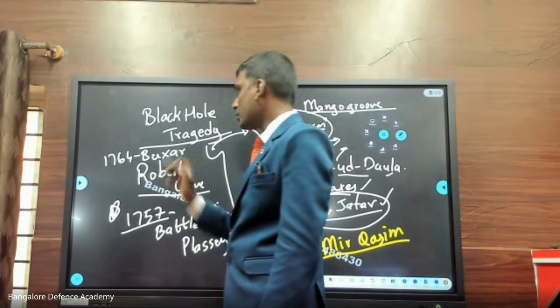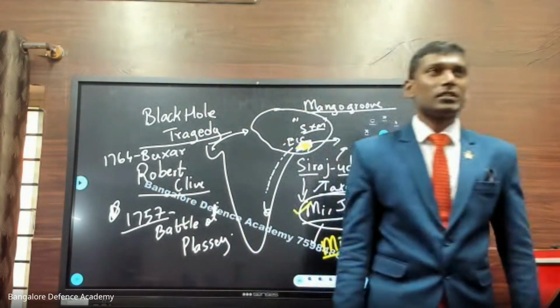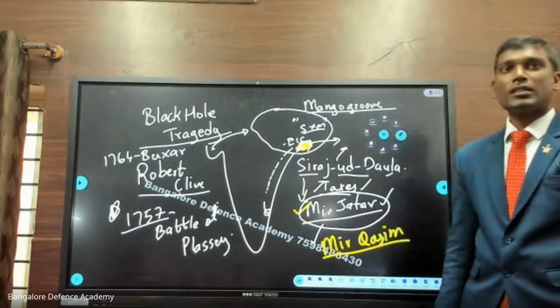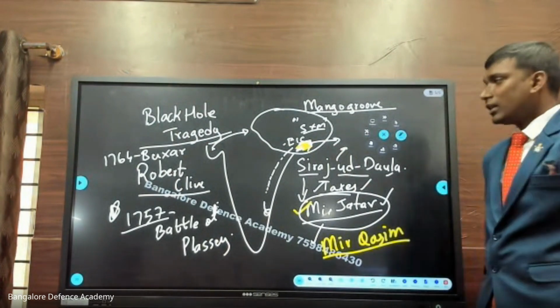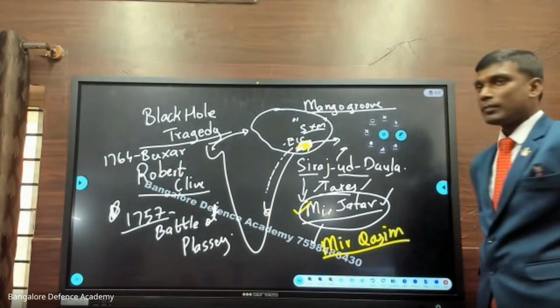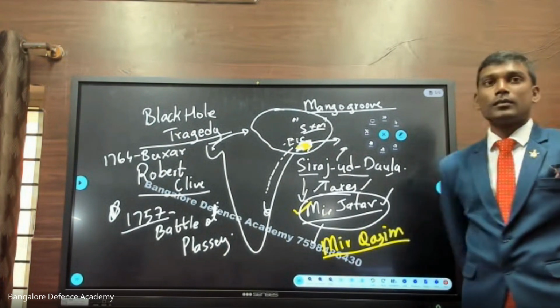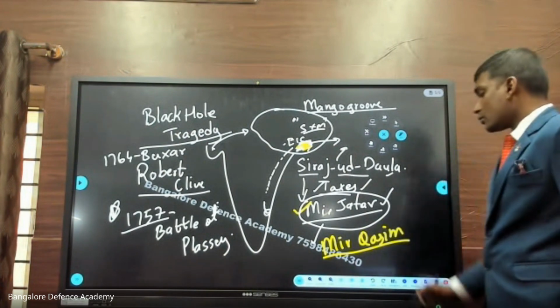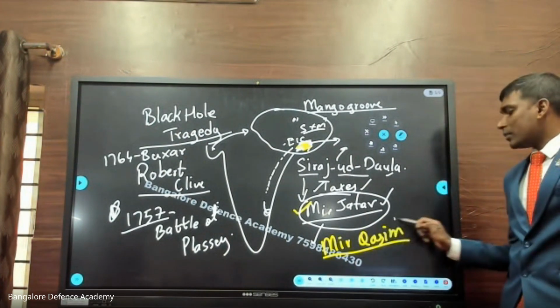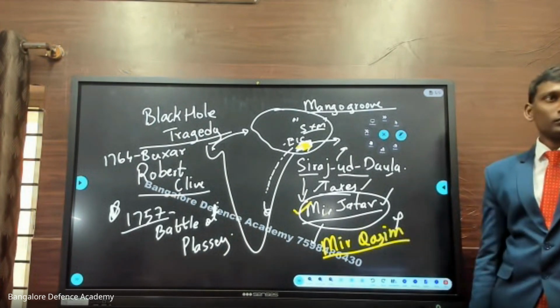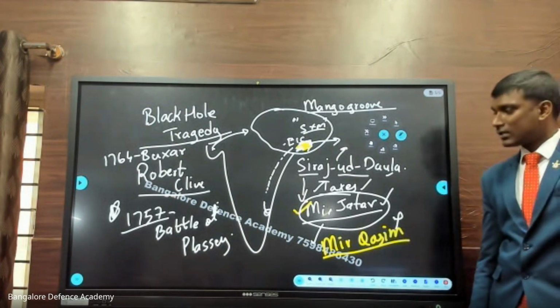Just take it down in your notebook. This is called the Battle of Buxar. Which year? 1764. Correct? 1764, it is the Battle of Buxar. Between whom? The Britishers and Mir Qasim. Yeah. So now, in this battle, Mir Qasim was defeated. Who was defeated here? Mir Qasim was defeated.